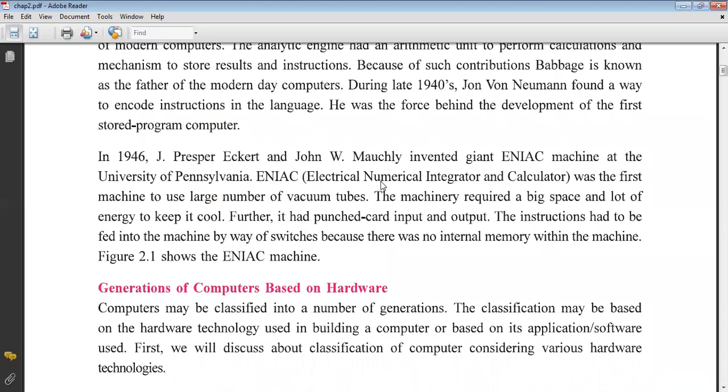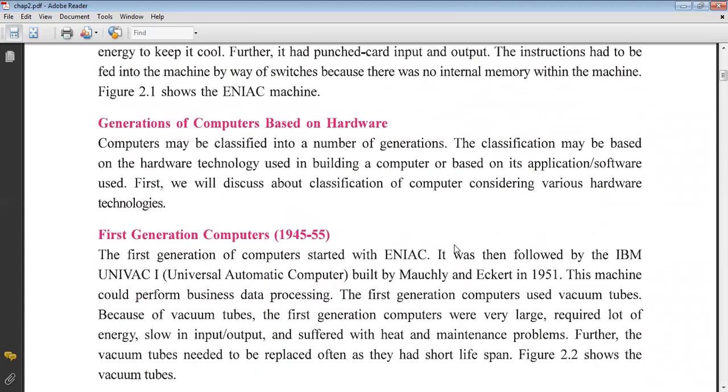Electronic Numerical Integrator and Calculator was the first machine to use a large number of vacuum tubes. The machinery required a big space and lots of energy to keep it cool. Further, it had punch card input and output. The instructions had to be fed into the machine by way of switches because there was no internal memory within the machine. Figure 2 shows the first ENIAC machine.